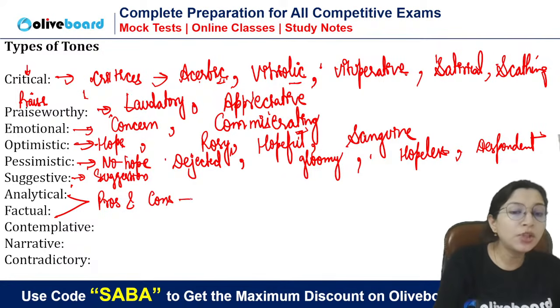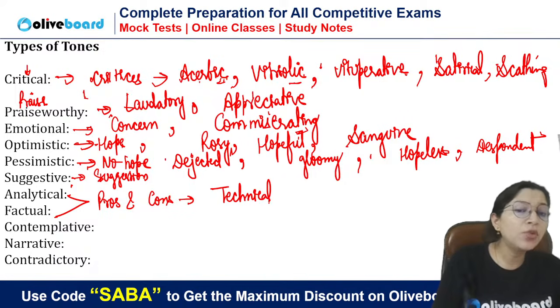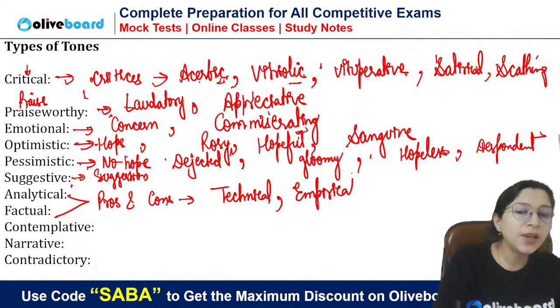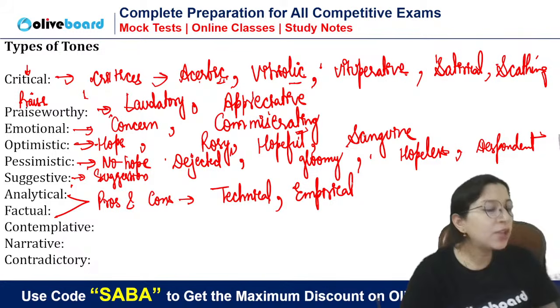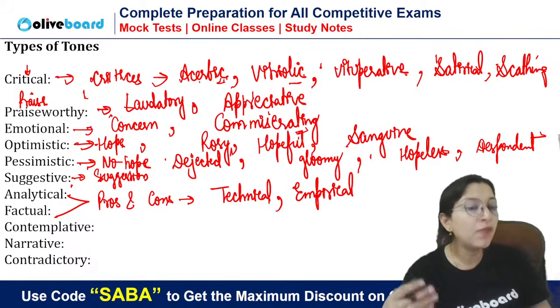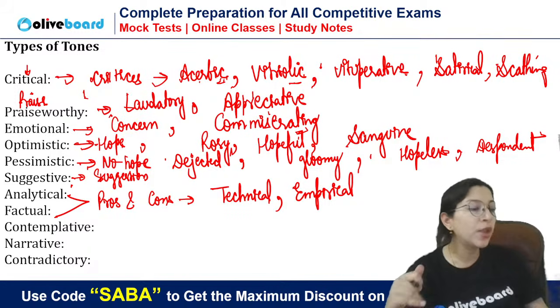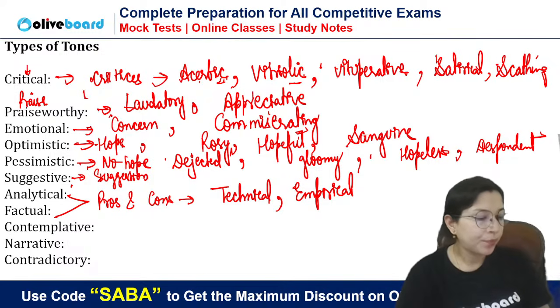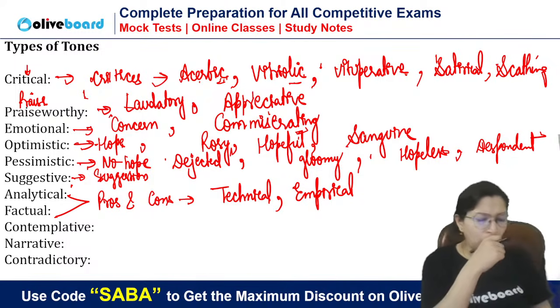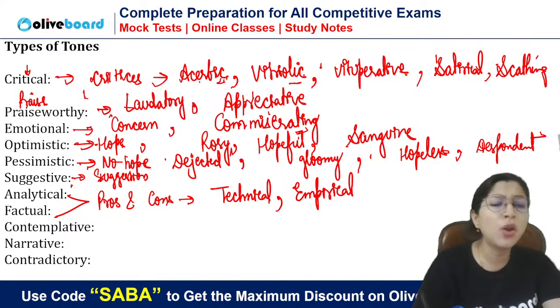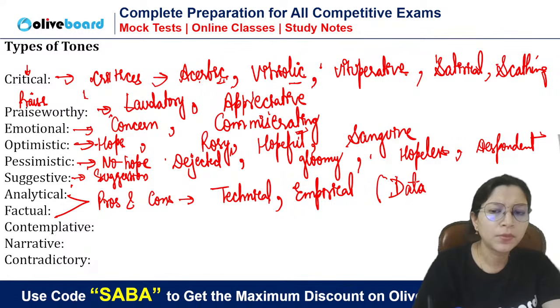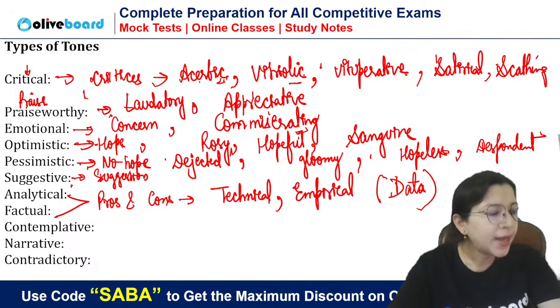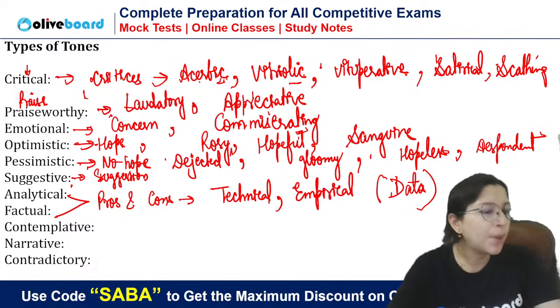Okay. See, for this you have so many words. Technical, empirical we use when there is so much data, like year is given, percentage is given. In that case, you will use the tone technical, empirical, factual, analytical, all these words you can use for that. Getting my point? If it is full of data, when data is mentioned, then the tone becomes technical, empirical, all these.